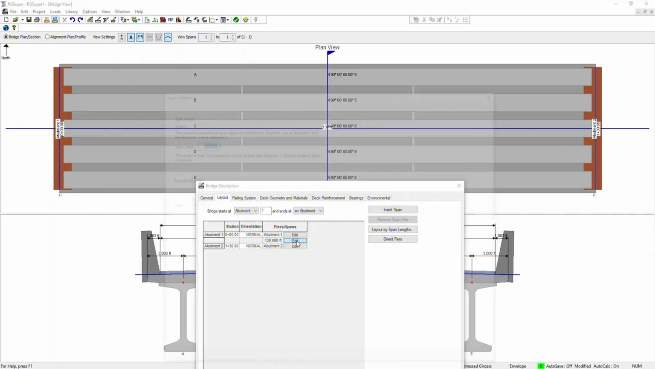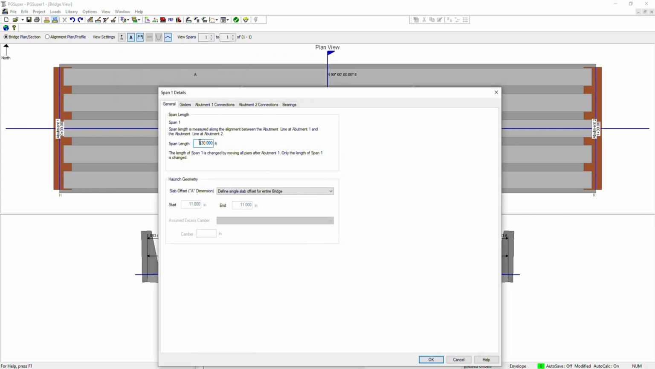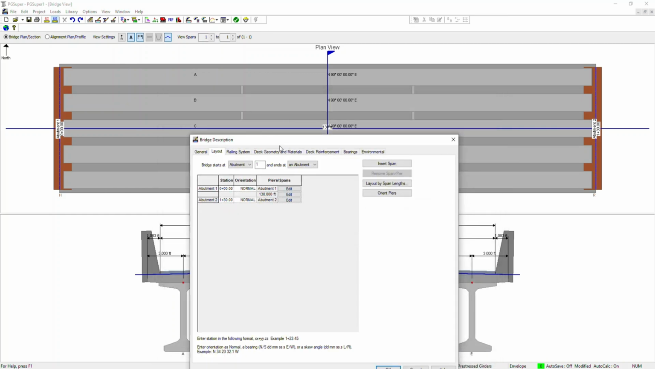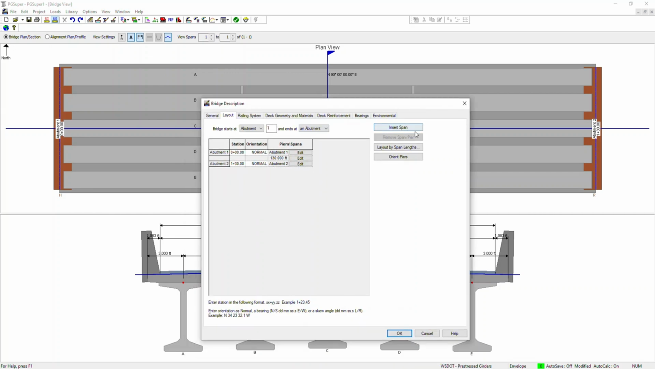You can edit here by giving the span length. Let me not go to other portions now, I'll just go step by step. You can make changes here, and if you need to add any span, if it is a continuous bridge, you can insert the span length here.